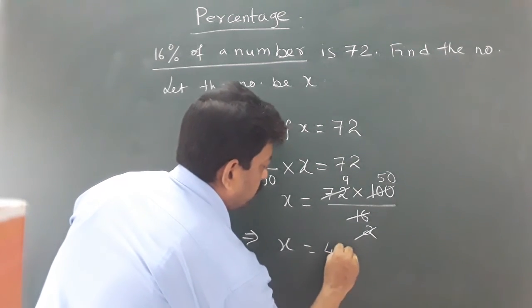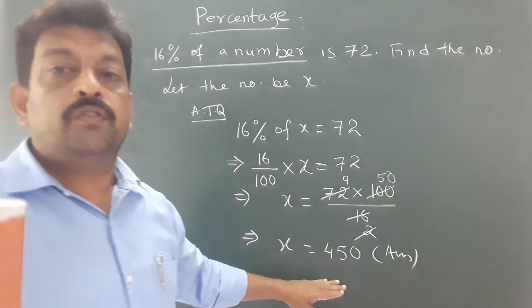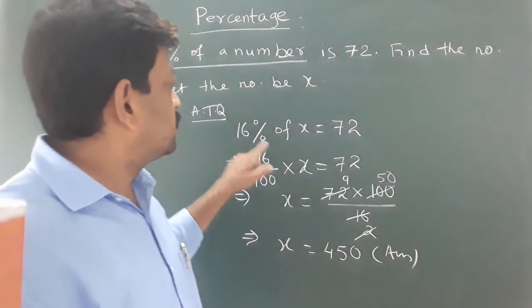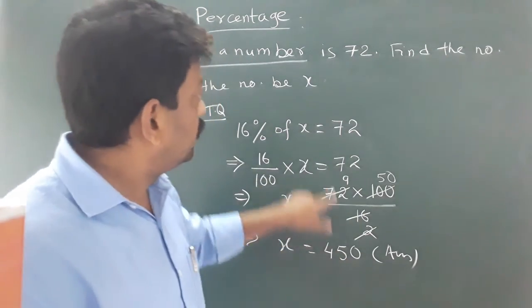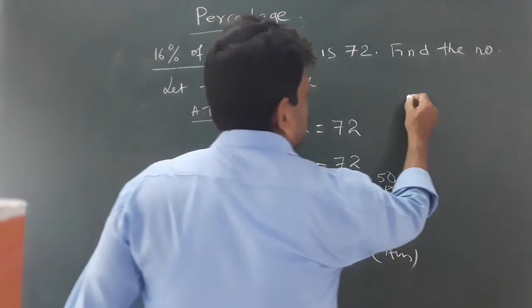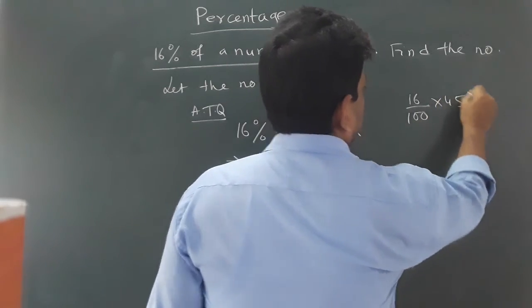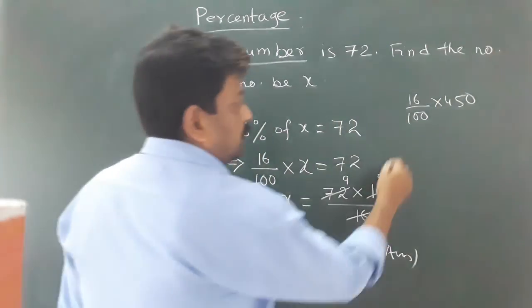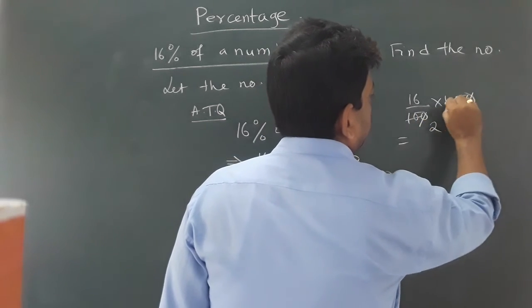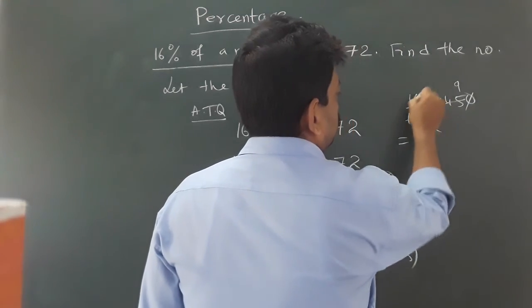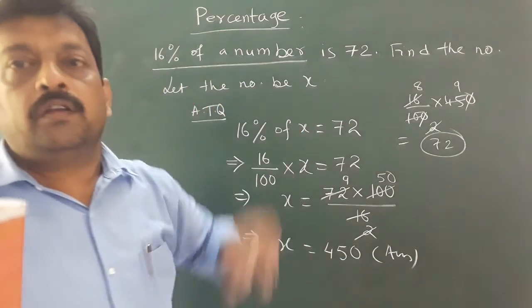So it is 450. This is the answer. Means the required number is 450. Its 16% will be 72. That means 16% of 450 will be 72. We can calculate and check the answer also. 16% of 450. So let me cancel 0 0. By 5 it will be 2, divided by 5 it will be 9, and 2 times 16 is 8. 8 9 is 72. So that was the condition.